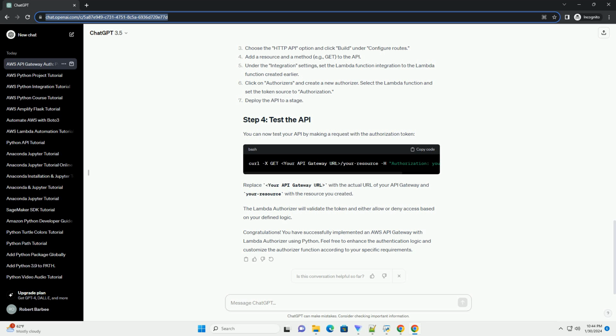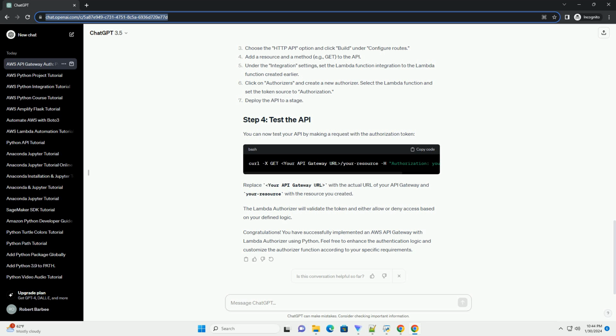In this tutorial, we will walk through the process of creating a serverless authentication system using AWS API Gateway and Lambda authorizer with Python. Lambda authorizer is a feature in API Gateway that allows you to use AWS Lambda functions to control access to your API. Before we begin, make sure you have the following prerequisites.